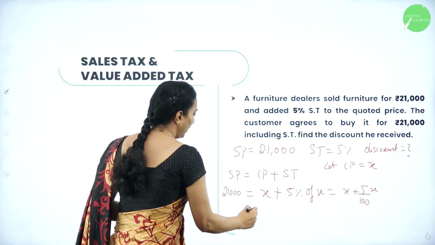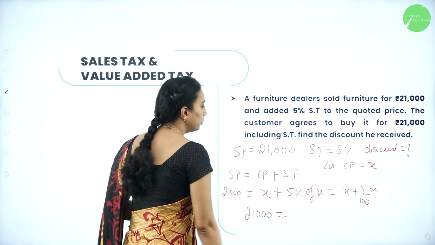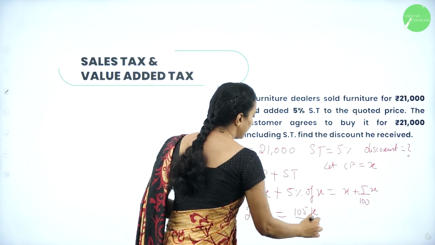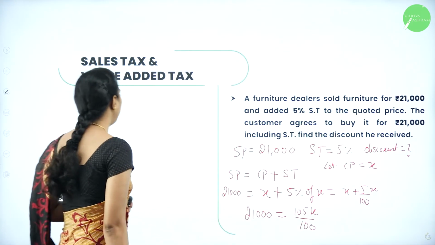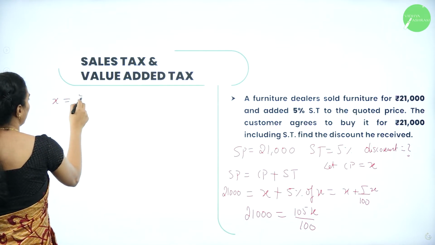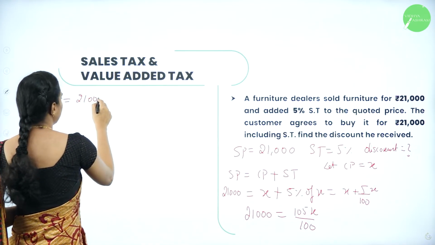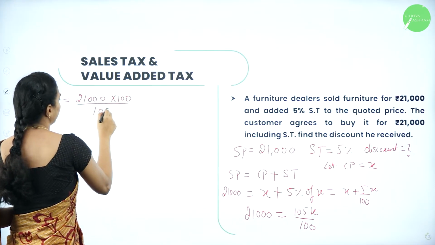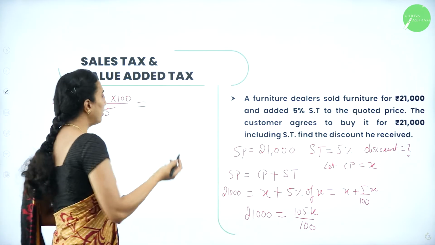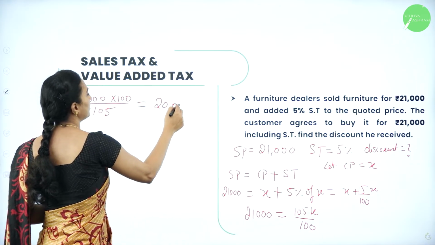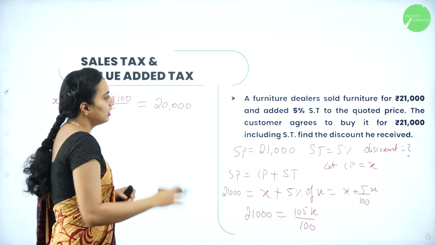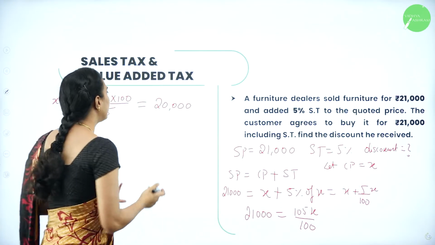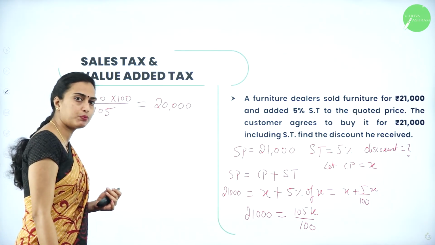Therefore 21,000 is equal to 100x plus 5x, that is 105x divided by 100. Cross multiplying, x is equal to 21,000 into 100 divided by 105. After evaluating this, you get 20,000. So he is going to ask for 21,000, but the actual cost price was 20,000.